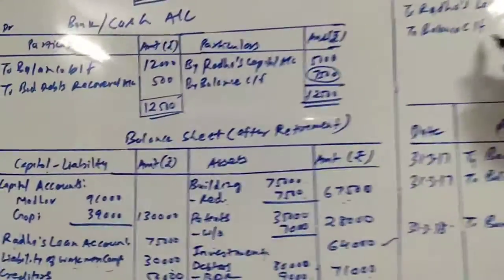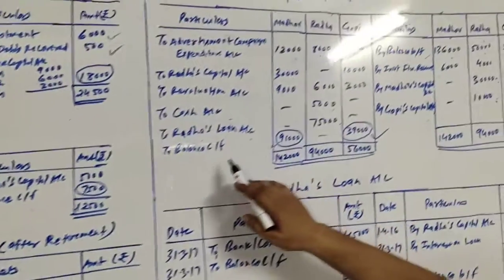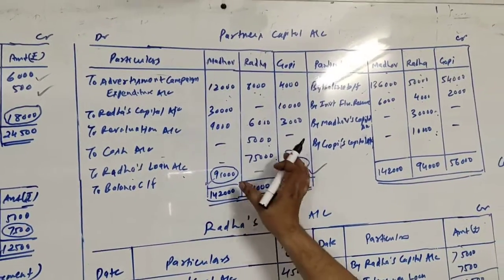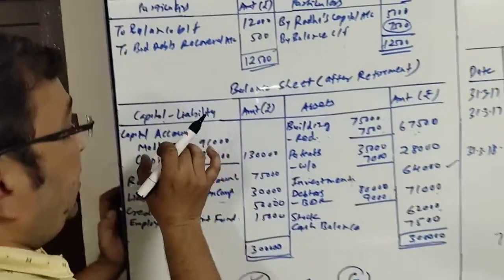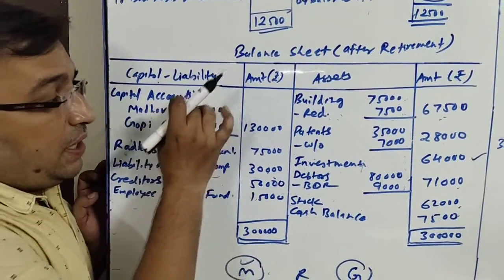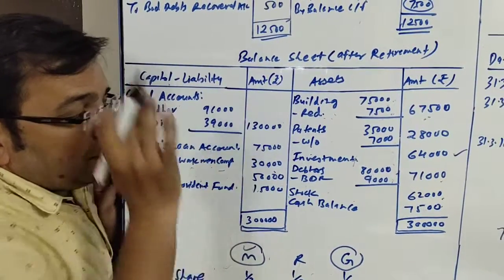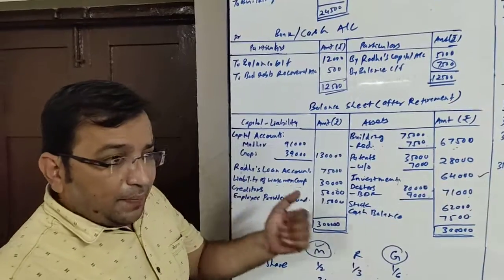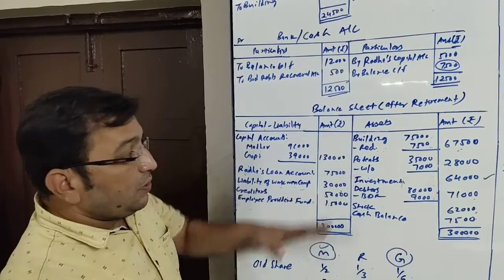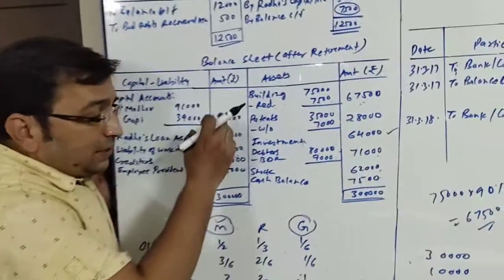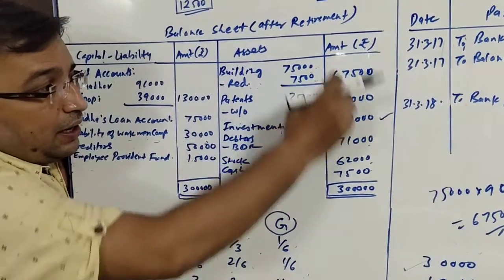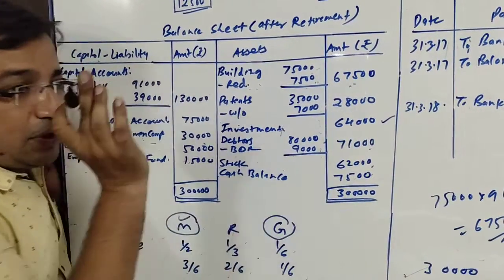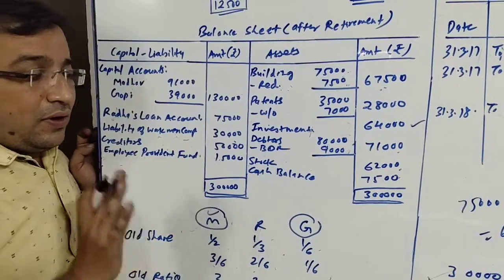So I'll write here to balance carried forward, as it is capital account, right? And these two capitals will be written at the liability side. Capital account Madhav and Gopi, 91,000 and 39,000, 1,30,000. So here we have finished with everything, all adjustments and everything. So we will be making total of balance sheet. Total of balance sheet, I get rupees 3 lakh both the sides. So this is our total of balance sheet.